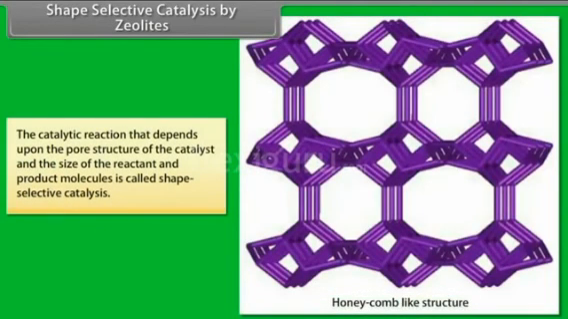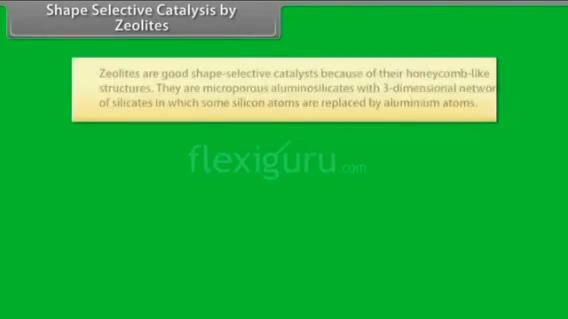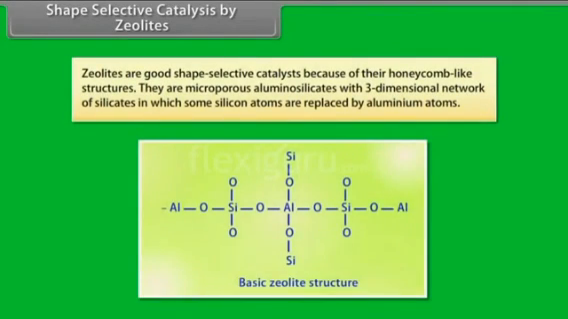Shape selective catalysis by zeolites. The catalytic reaction that depends upon the pore structure of the catalyst and the size of the reactant and product molecules is called shape selective catalysis. Zeolites are good shape selective catalysts because of their honeycomb-like structures. They are microporous aluminosilicates with a three-dimensional network of silicates in which some silicon atoms are replaced by aluminium atoms.